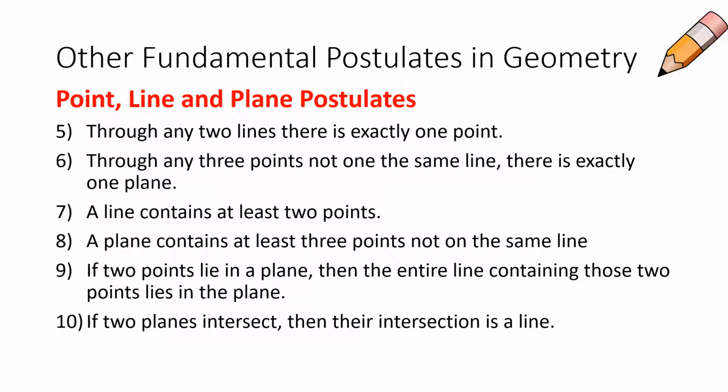And then number 9, if 2 points lie on a plane, the entire line connecting those 2 points also has to lie in the plane. So if you're thinking about this visually, you guys, so we have a plane, right? We have 2 points with a line. So if those points exist on that line, they're also existing on that plane, okay? And then if 2 planes intersect, that intersection is known to be a line. So if we have that green plane and then we have this blue plane where they intersect is also a line. And we'll talk about that and we'll show you some visuals when you get back to class.